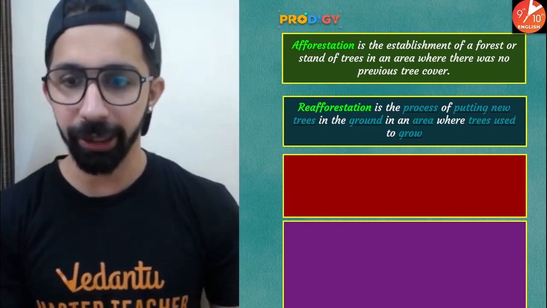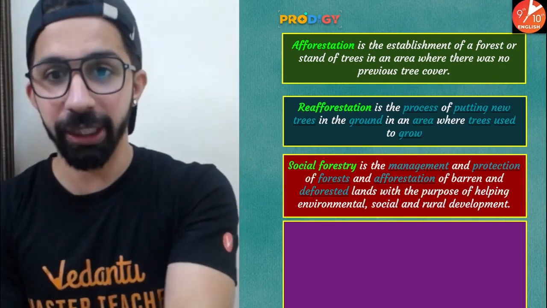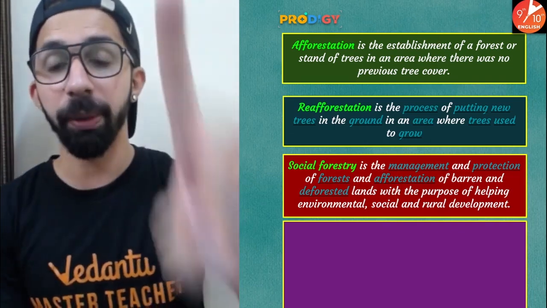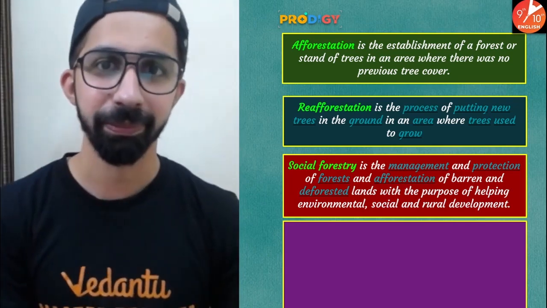Social forestry is the management and protection of forest and afforestation of barren and deforested land with the purpose of helping environmental, social and rural development.